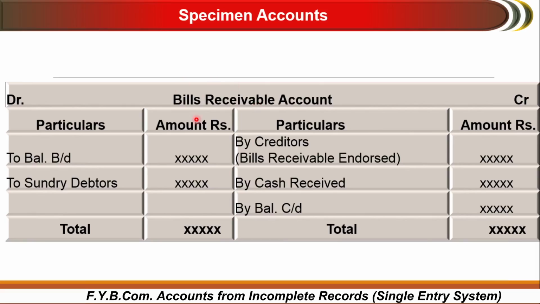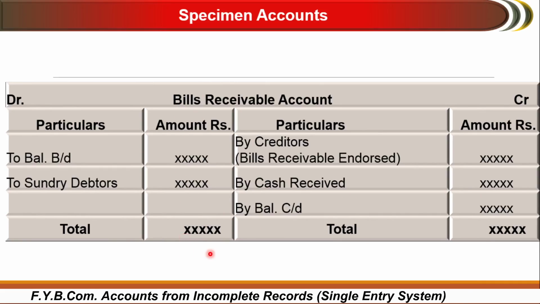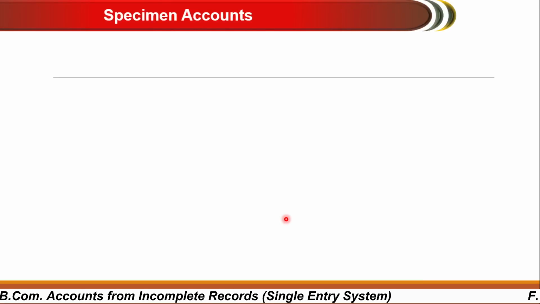If you receive any amount from these bills receivable, that is cash received, it will be credited on the credit side. And the debit side of the bills receivable will always be the higher amount, so it will be adjusted by deducting the credit side, and the balance will be credited over here, that is balance carried down.